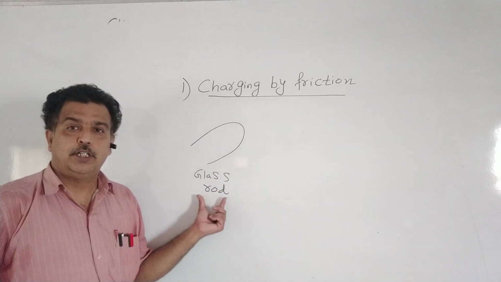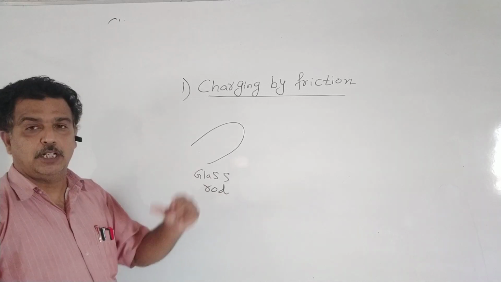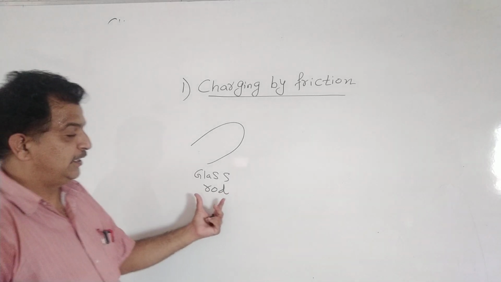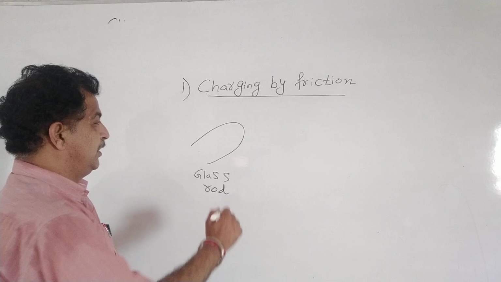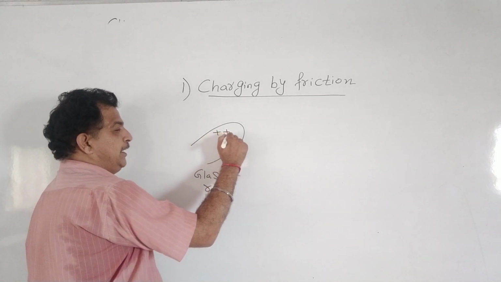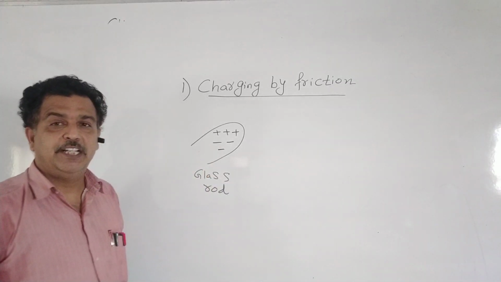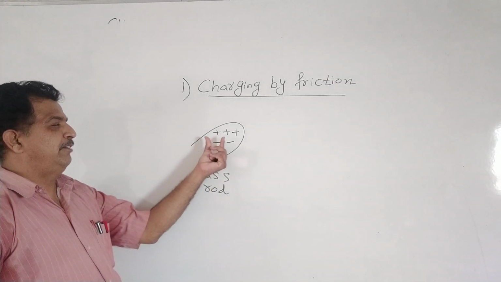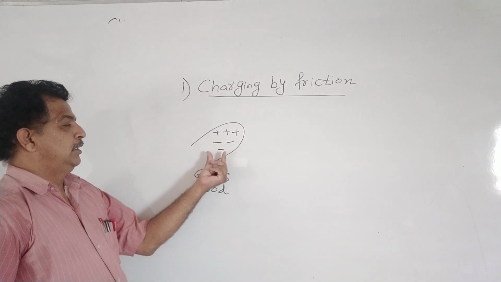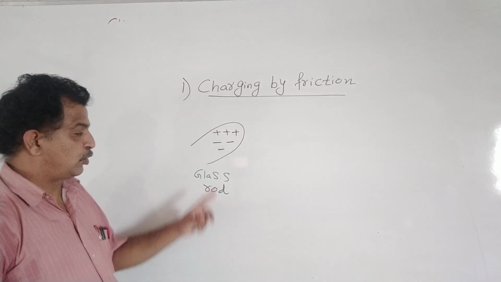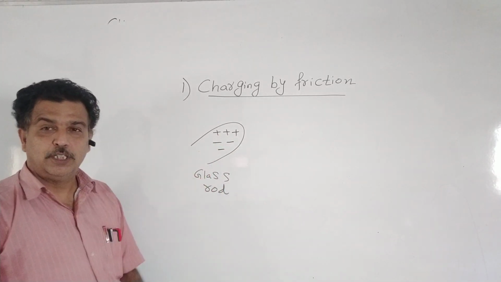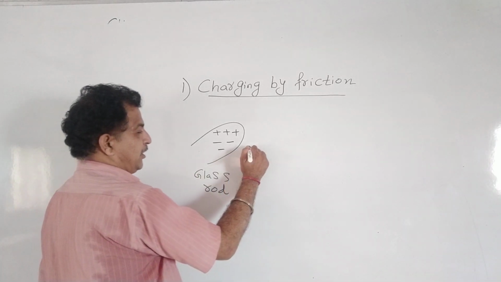Now this glass rod is electrically neutral. If I say the glass rod is electrically neutral, it means it consists of an equal number of protons and electrons. For example, if there are 3 protons, then there should be 3 electrons, so that the glass rod is electrically neutral.